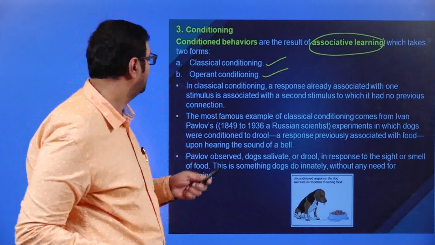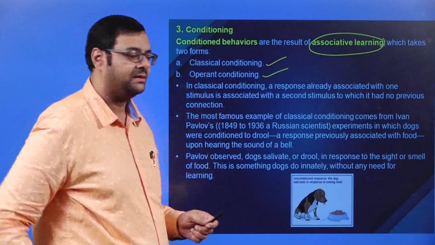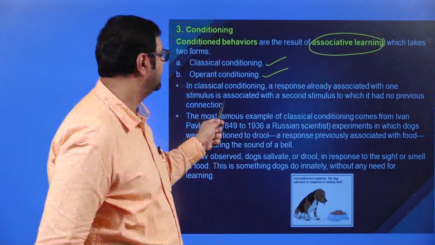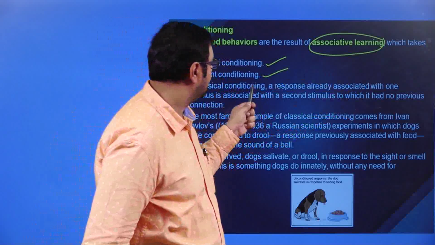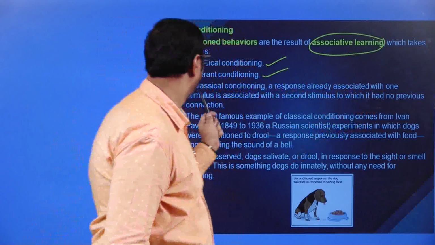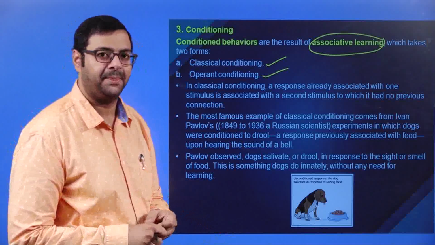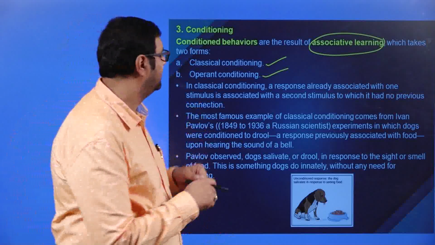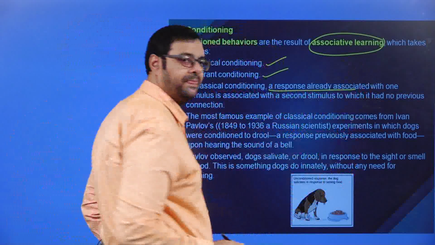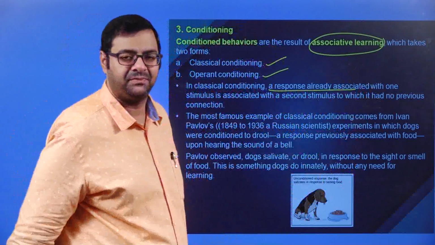We'll see. In classical conditioning, a response already associated with one stimulus is associated with a second stimulus to which it had no previous connection. So what does that mean? Dog drooling is a response.